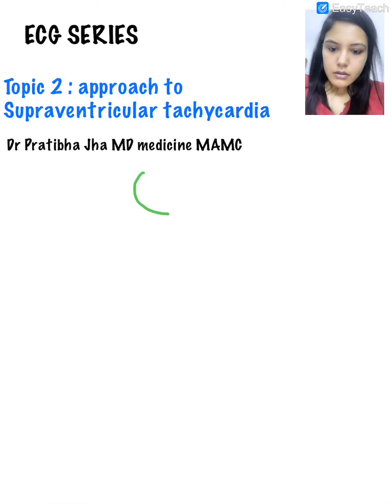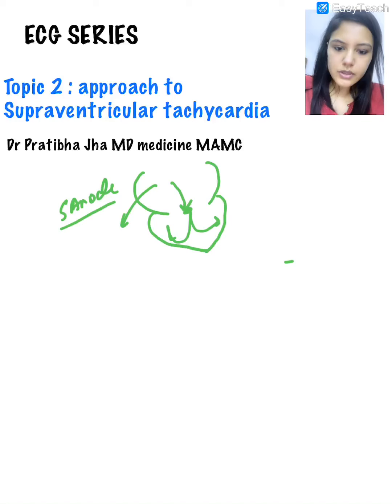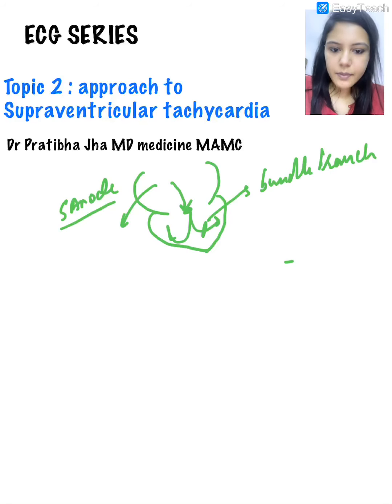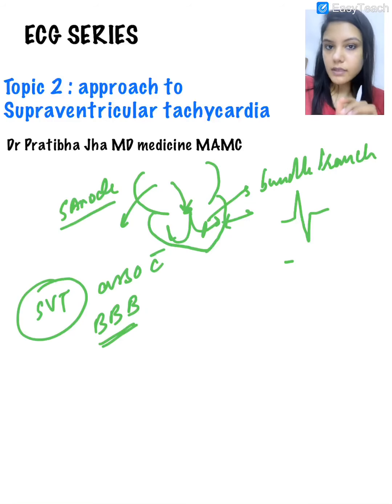Okay, when there is supraventricular tachycardia, suppose the SA node is generating impulse, it comes to the AV node and goes through the Purkinje system, but there is a block in the bundle branch. So now what will happen? The ventricular activation will be delayed and the QRS will prolong. So when supraventricular tachycardia is associated with bundle branch block, then the QRS duration can be prolonged even in SVT.